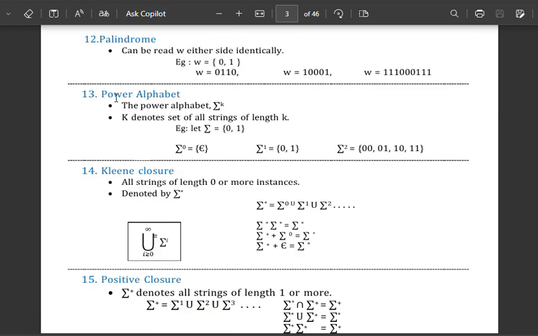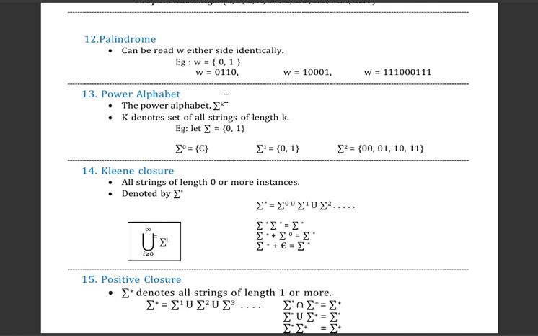And one more thing is power of alphabet. It is represented by sigma power k. K denotes the set of all the strings of length k. What will the k be representing? It's the length of the string, which I already told you.